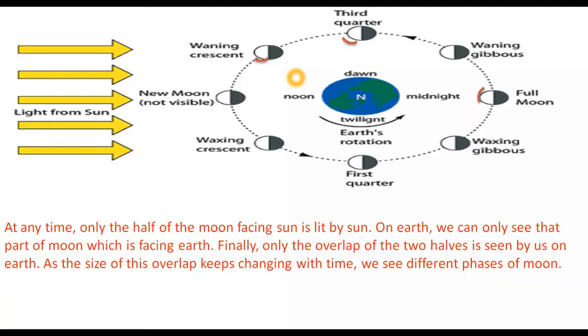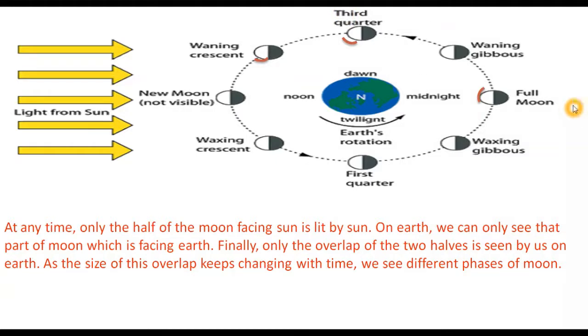And the very important point, students, is that the moon always shows the same face, the same side, to the earth as it rotates on its axis. Why is it so? This is because the moon completes one rotation on its axis in the same time which it takes to complete one revolution around the earth.